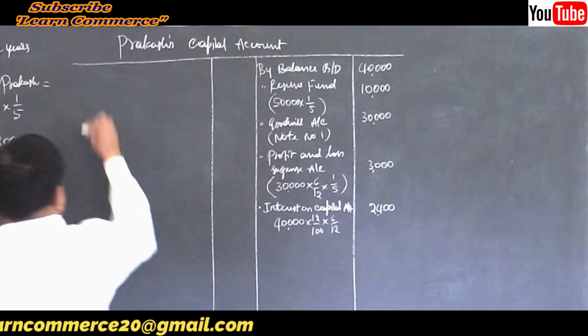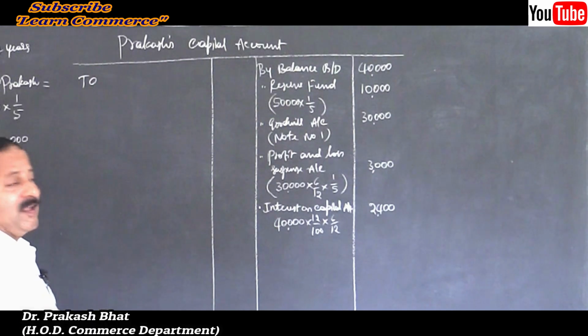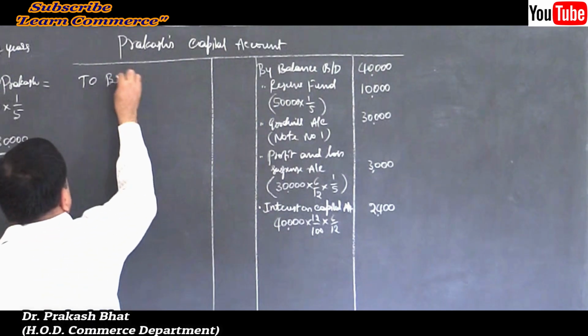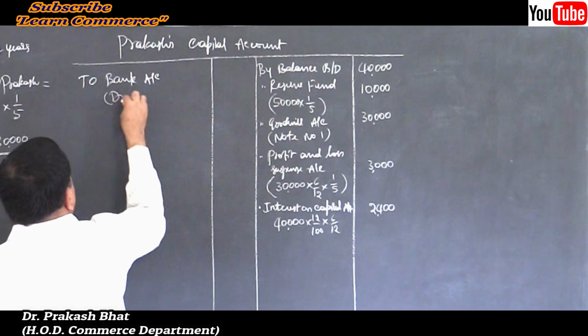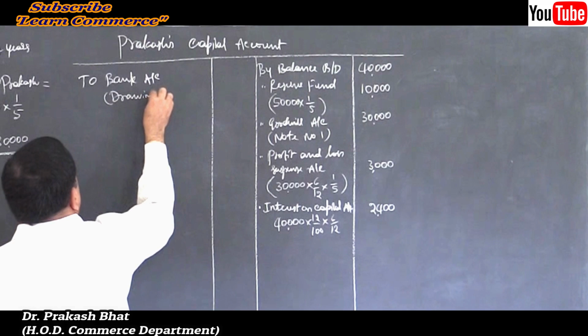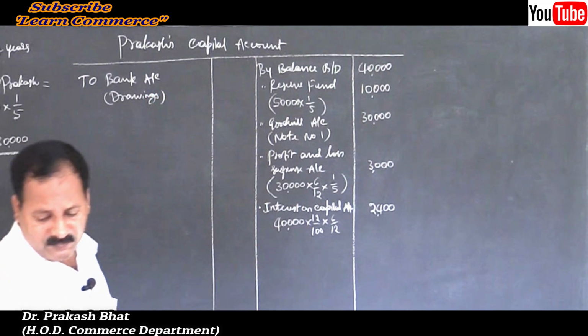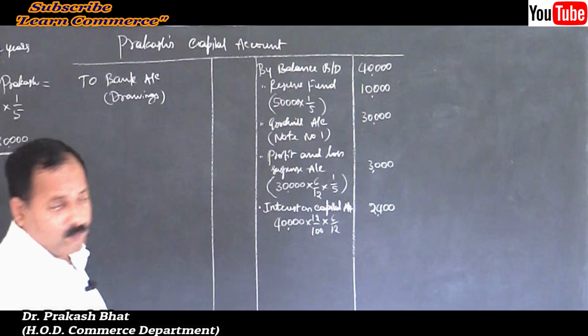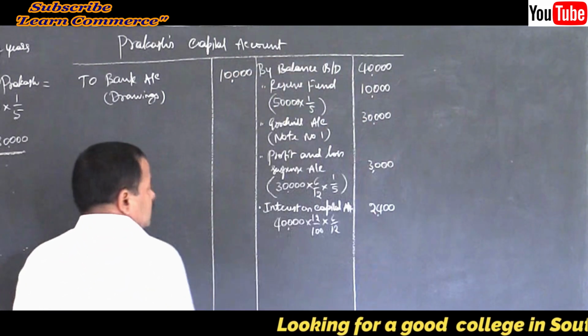To drawings account. Is it capital account? So you can write to bank account. Drawings, to bank account. Drawings, isn't it? How much? What is the amount of drawings? 10,000, right? Yes, 10,000. That's all.